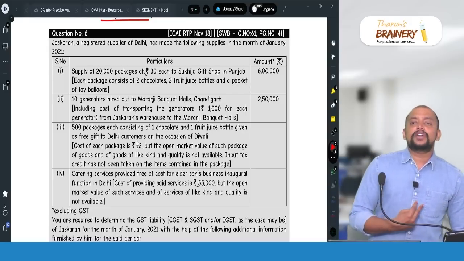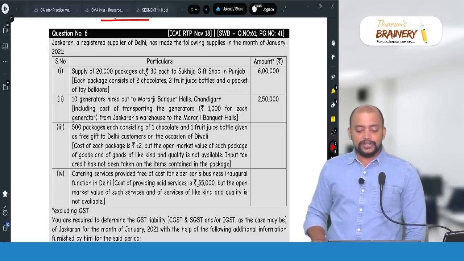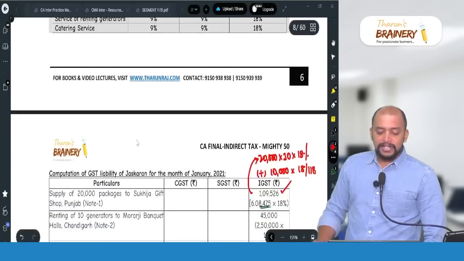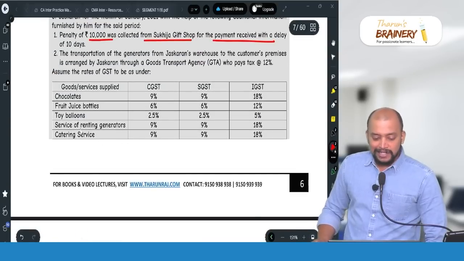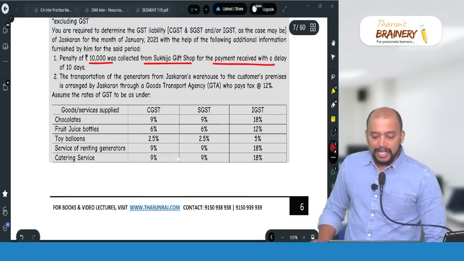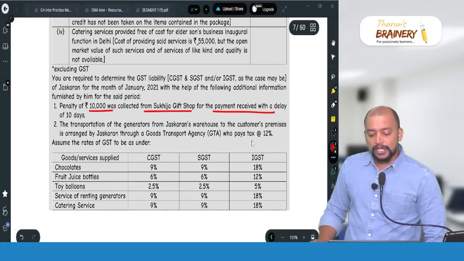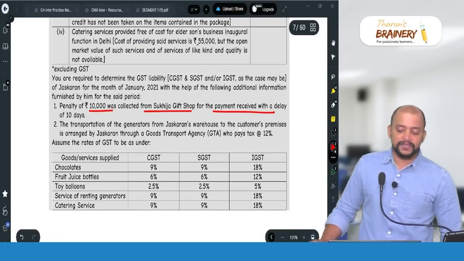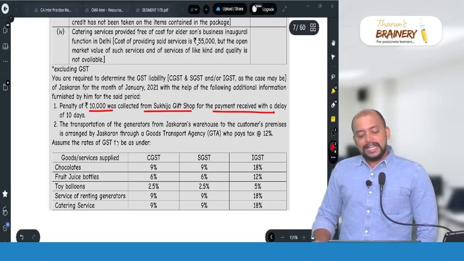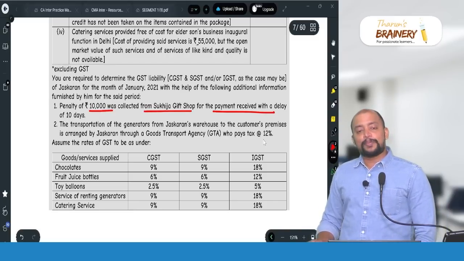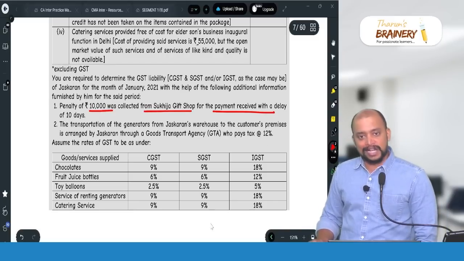Now, first we need to check whether these two are taxable or not. So, renting of generators is taxable and transportation is also taxable, because the transportation of generators from the warehouse to the customer's premises is arranged through a GTA who pays GST at 12%. So, both are taxable.